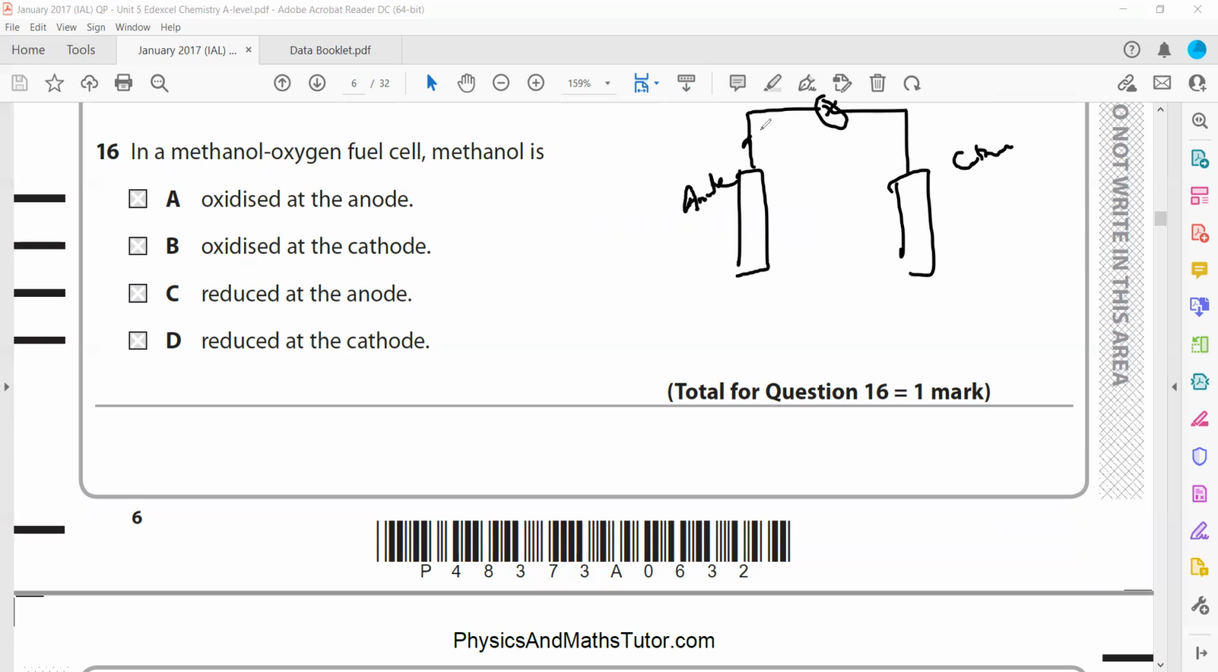Oxidation always happens at the anode, that's why we call it the anode. But in terms of the movement of electrons, this is the negative terminal and this is the positive terminal. Methanol loses electrons, is oxidized, and these electrons transfer. So A is the right answer.